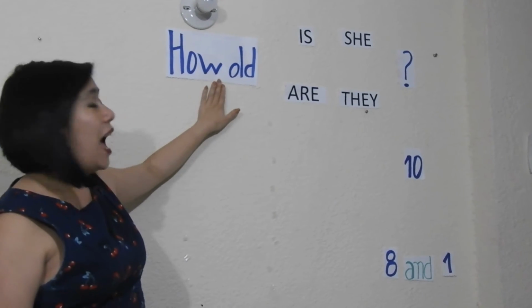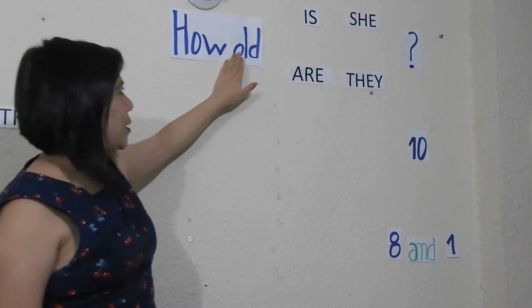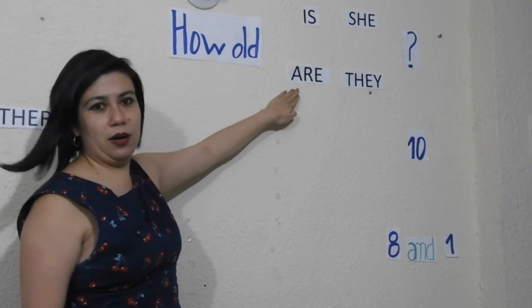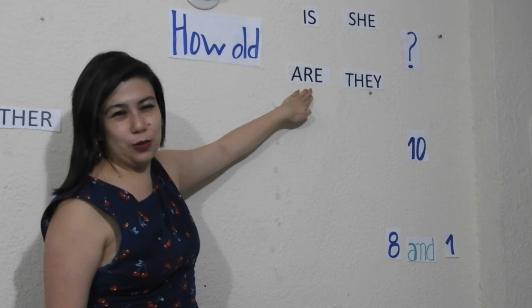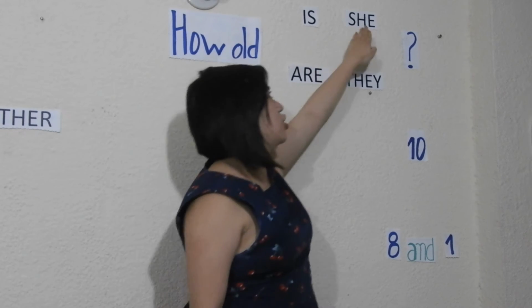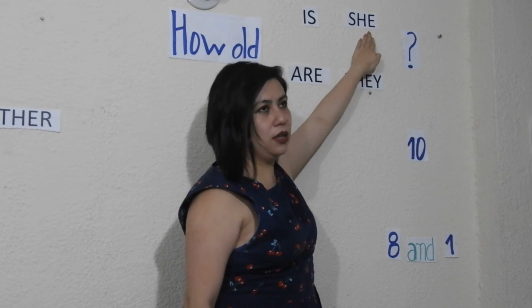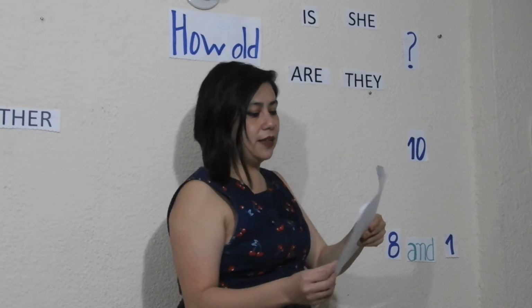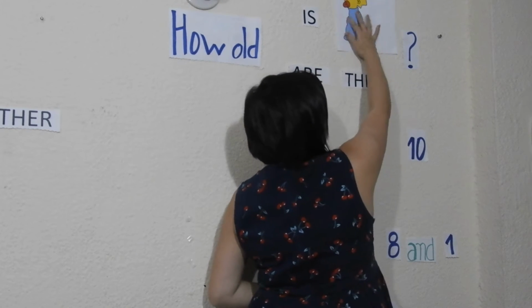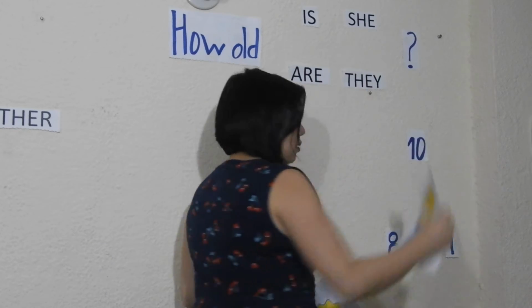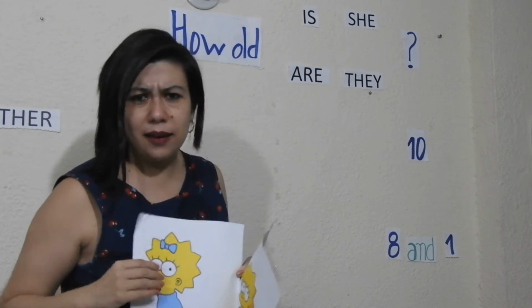How old? And we continue talking about the verb be. Is or are. Y ya sabes que usas is or are dependiendo del sujeto. How old is she, he, it? How old is Maggie? Do you know how old is Maggie?